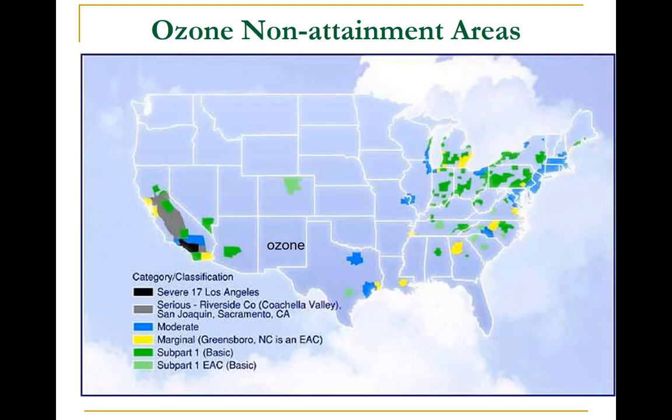By using the NAAQS and by taking measurements, we can see that for ozone, one of the criteria pollutants, the west coast and a lot of the east coast and central or southern cities are facing a significant problem with non-attainment.